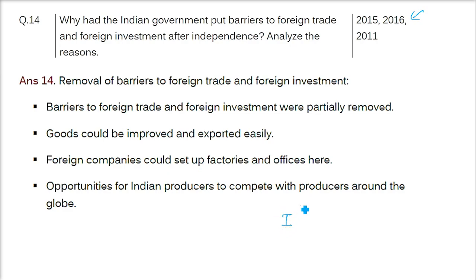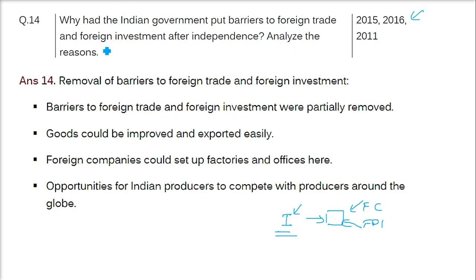Once we got independence, it seemed a good idea to bring in good foreign companies, bring FDI, foreign direct investment, and make our economy and our market better. But the government did not think so, and the reason was correct. Why? Because barriers to foreign trade and foreign investment were partially removed. Why had the Indian government put barriers?